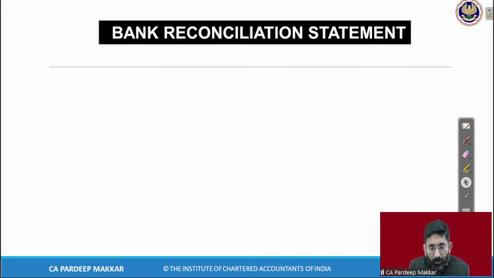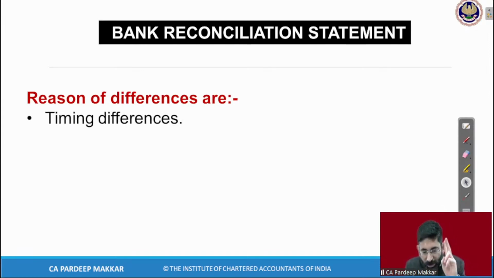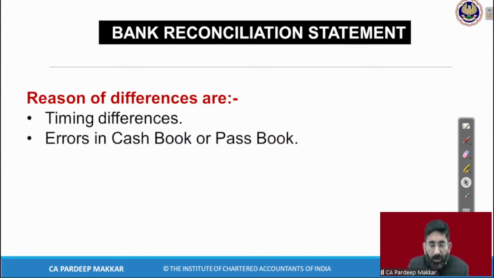So now let's start with this, why there is a difference. Now you have to understand the BRS with the new concept, new vision. The vision is that why there is a difference. अरे भी डिफरेंस होता क्यों है? दो रीजन है उसके, there are two reasons. One is timing difference, second is error in cash book or passbook. So there are two reasons, okay.